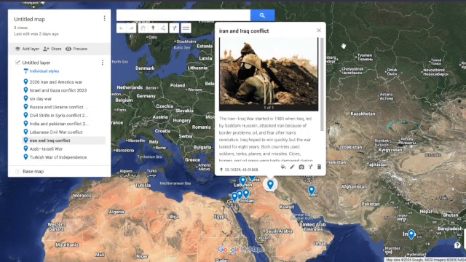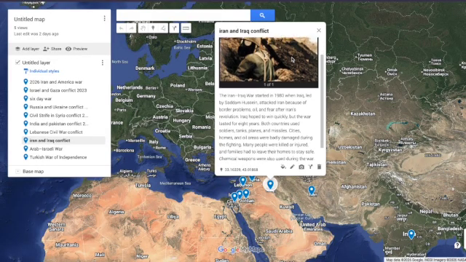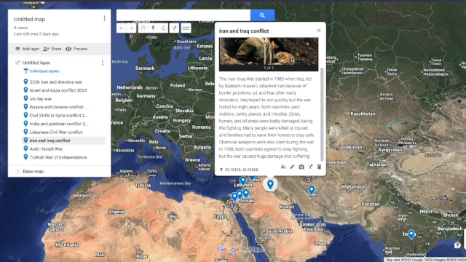Iran and Iraq conflict. The Iran-Iraq War started in 1980 when Iraq, led by Saddam Hussein, attacked Iran because of border problems, oil, and fear after Iran's revolution. Iraq hoped to win quickly, but the war lasted for 8 years. Both countries used soldiers, tanks, planes, and missiles.